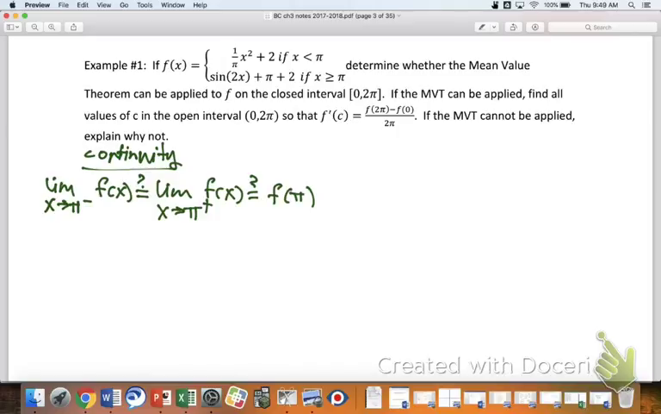Okay, so from the left, we're talking about the parabola, right? Anytime you're trying to do a limit, I always think of the whole direct substitution thing as an option.